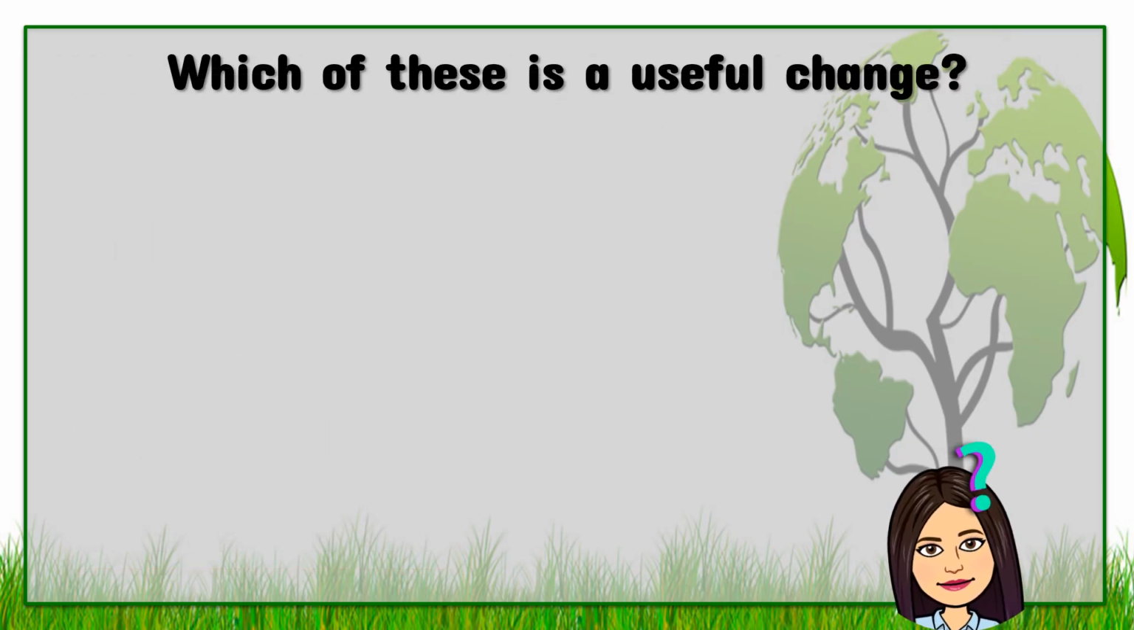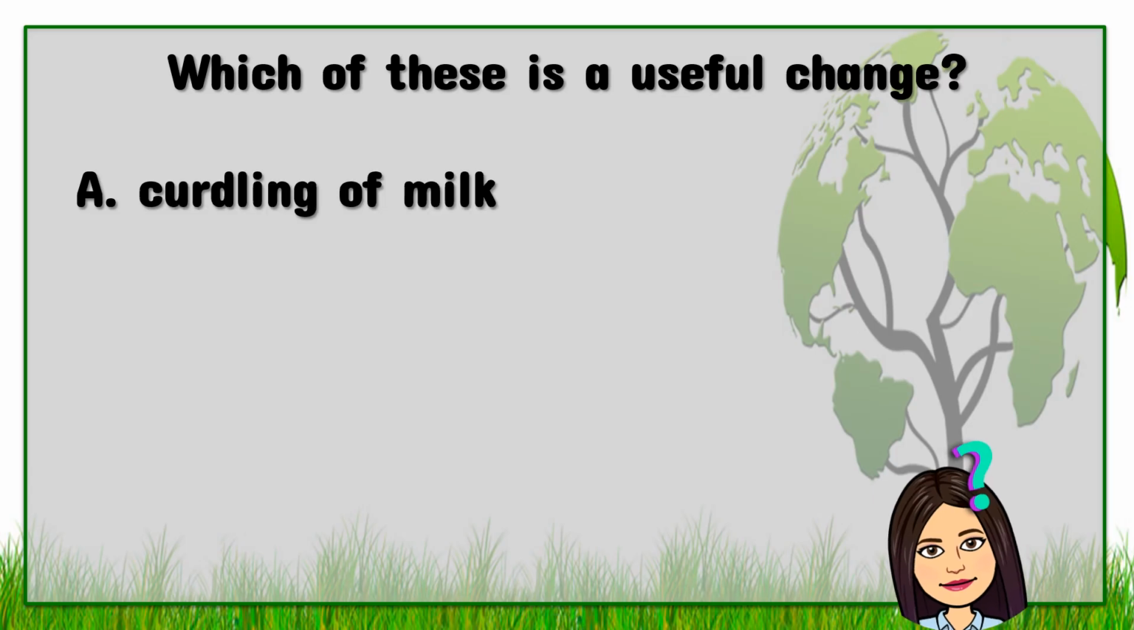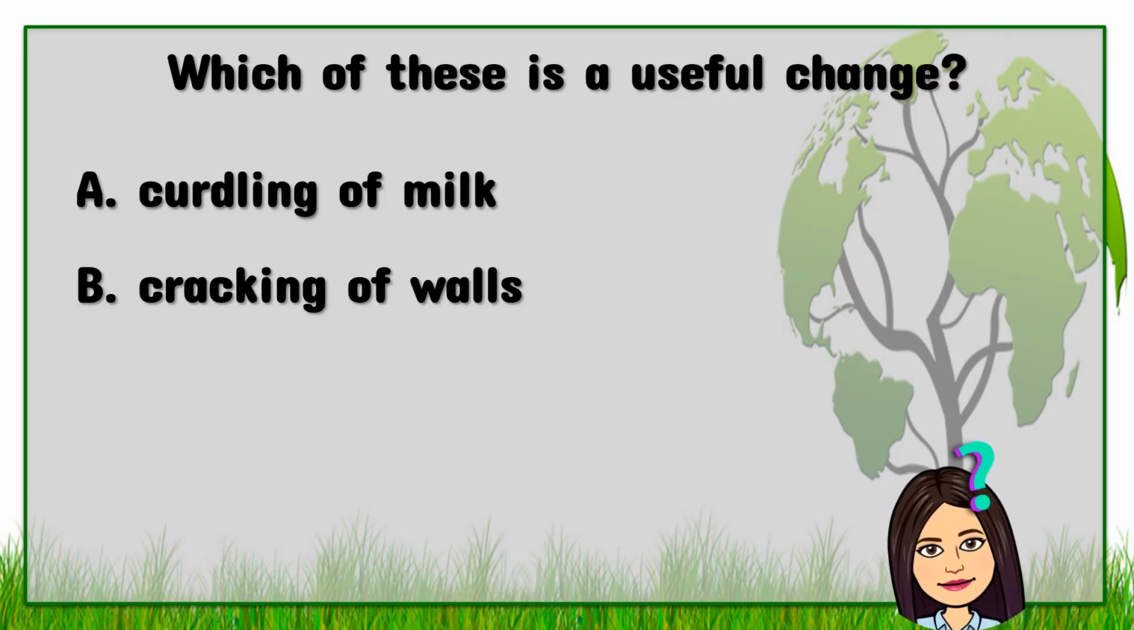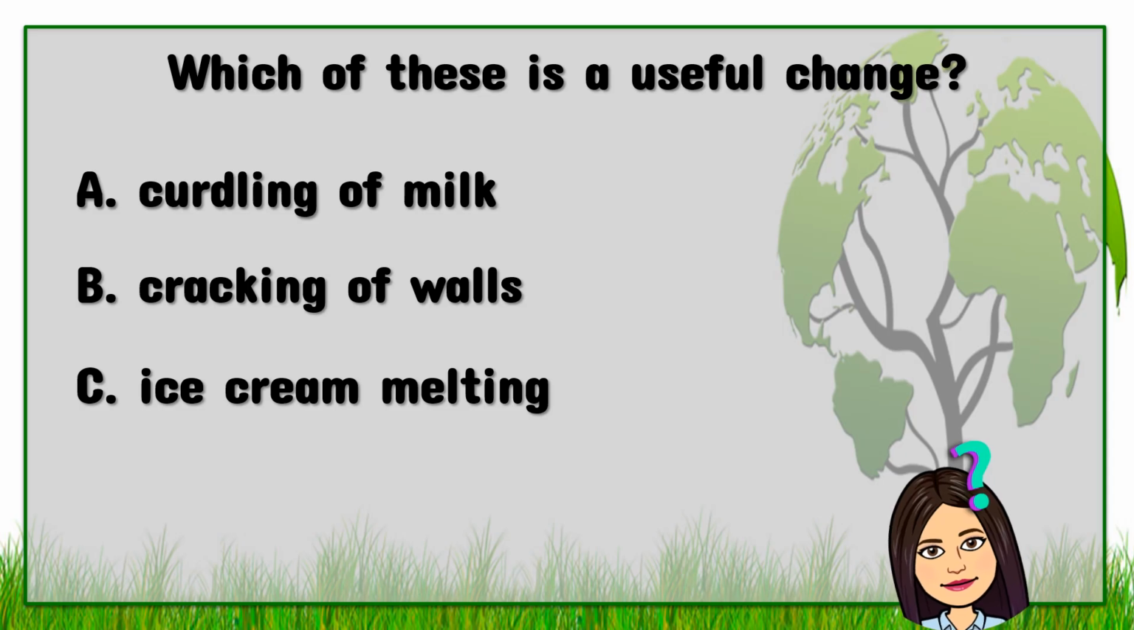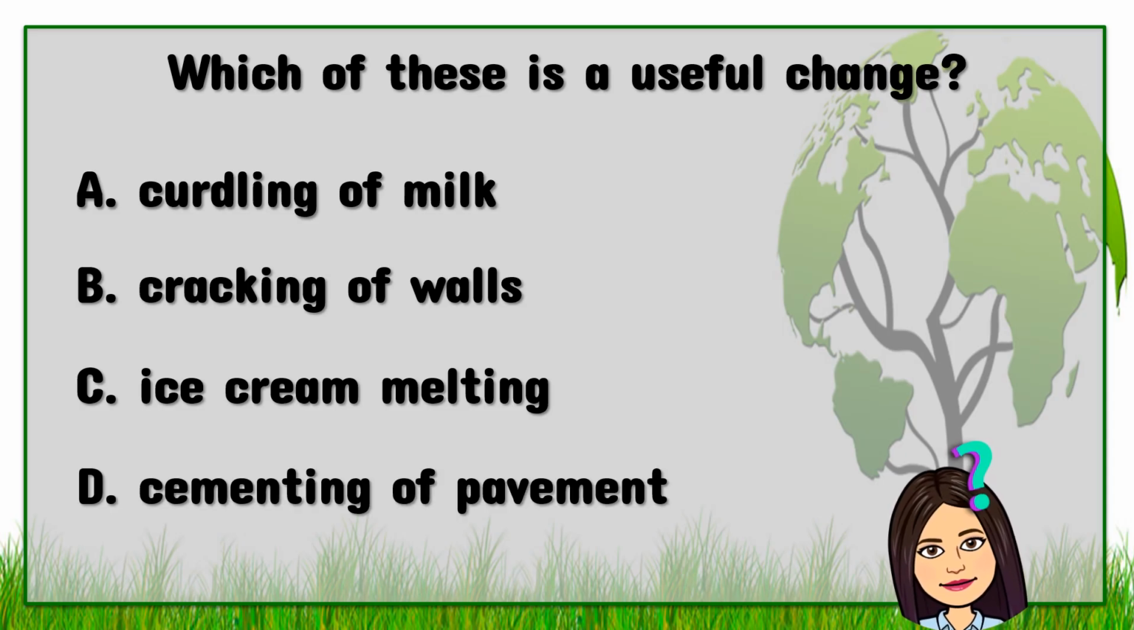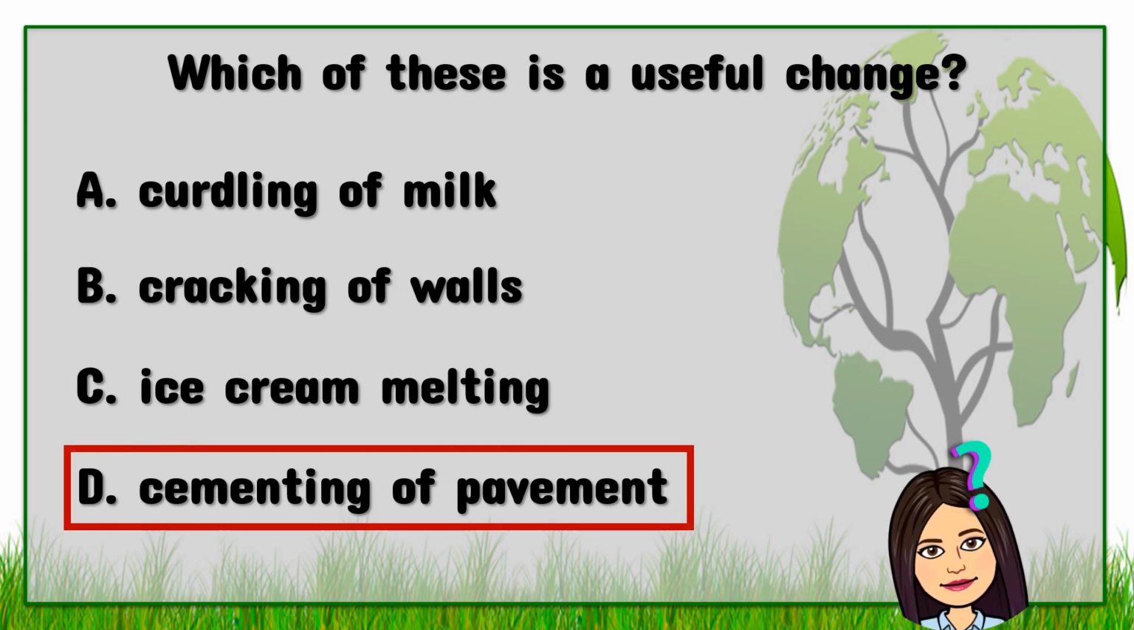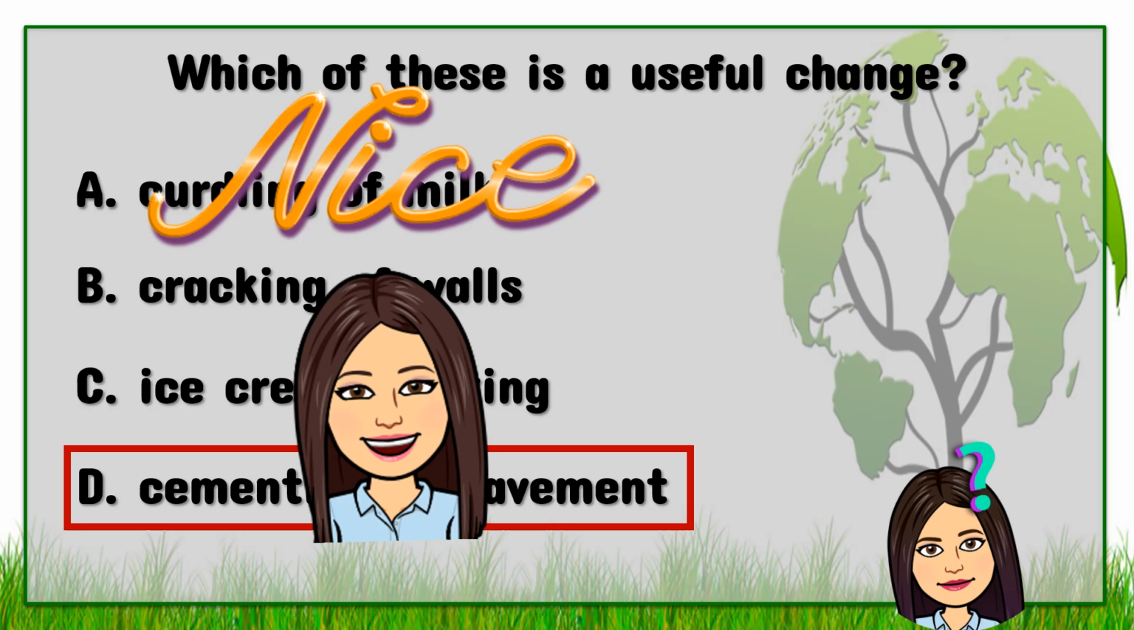Which of these is a useful change? A. Curdling of milk. B. Cracking of walls. C. Ice cream melting. D. Cementing of pavement. The answer is D. Cementing of pavement.